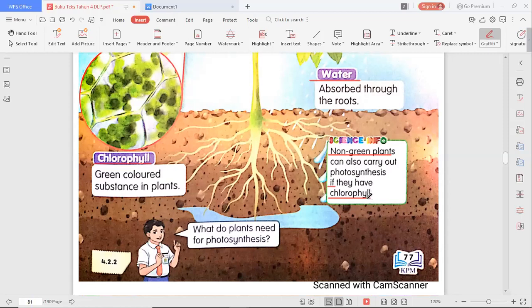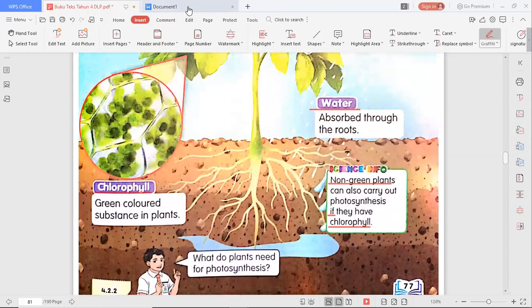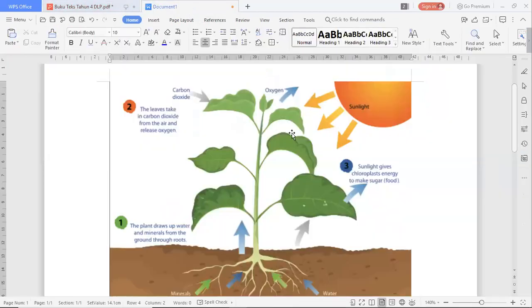Certain non-green plants have chlorophyll. Then they can carry on photosynthesis. I want to show you something. Now let us see here. We can see a clearer view of how the process of photosynthesis carries on.